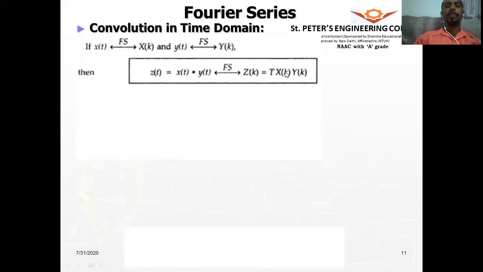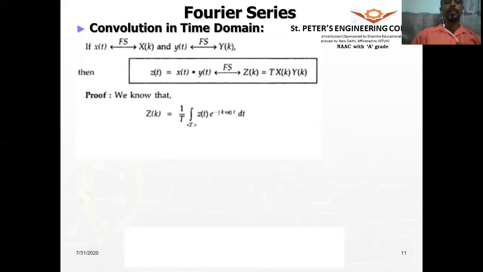Now, how do we come back from the frequency domain back to the time domain? We have to take the Fourier series coefficient formula. If you use that, we'll come back to the z of t formula. Okay, now let us see what is the proof of this.